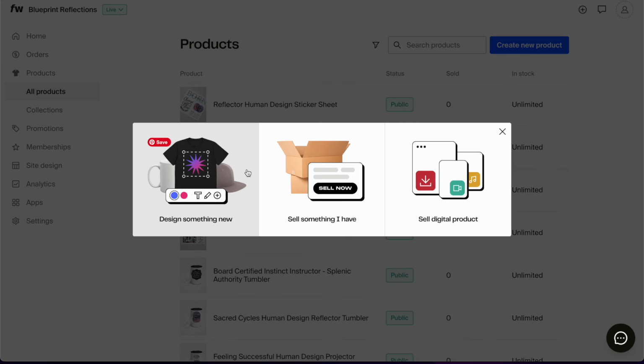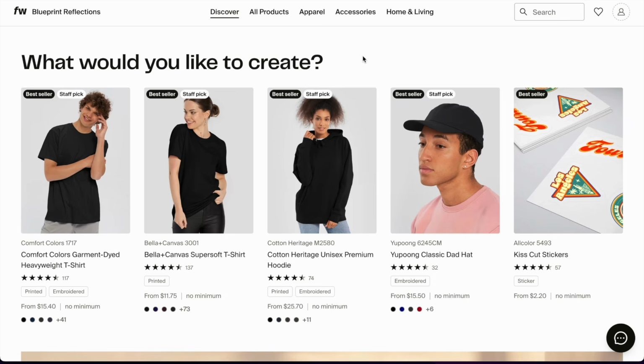Design something new will take you to the print-on-demand access to basically design print-on-demand products. Most of them are from Printful, but some are not from Printful. You can sell something you have, a physical item that you're going to be in charge of shipping, or sell a digital product. I'm going to run you through quickly how to do each and every one of those. So let's design something new. What would you like to create?